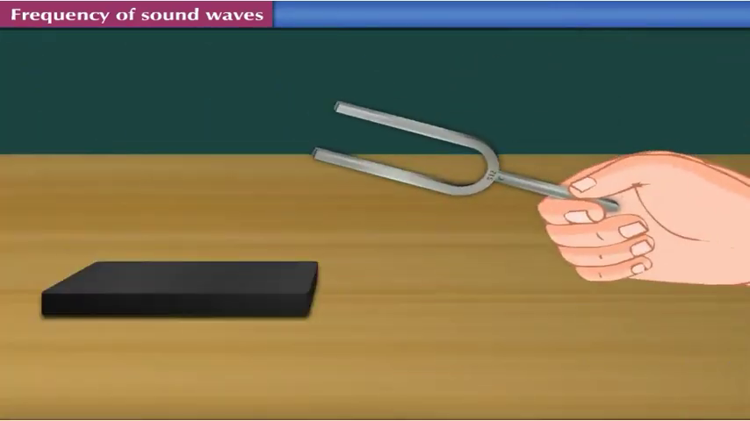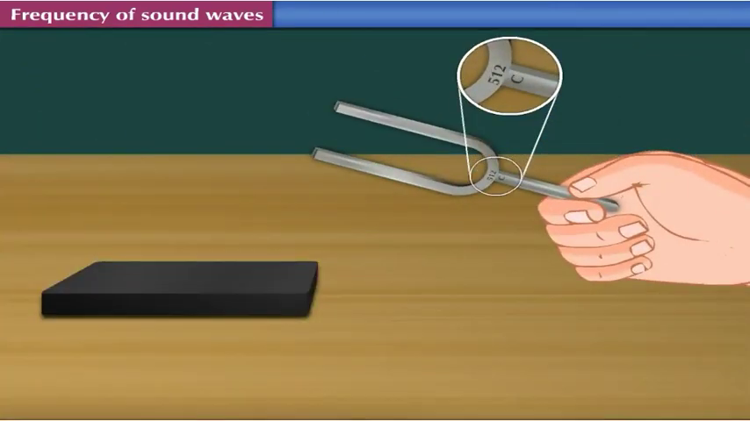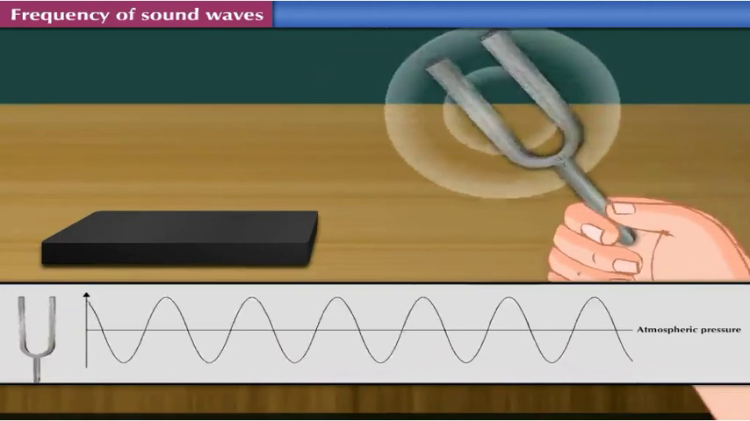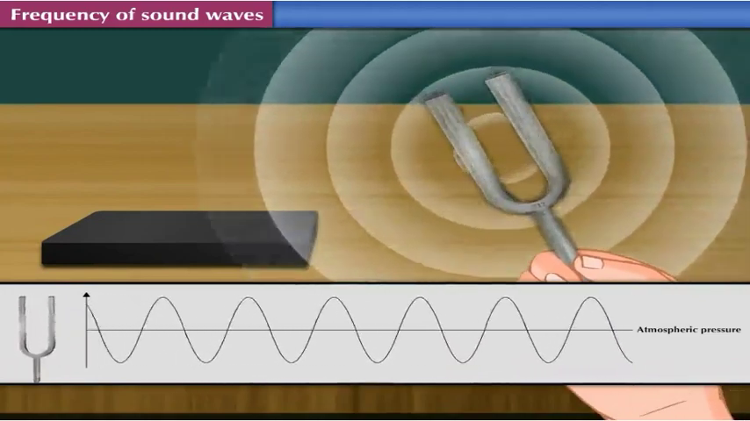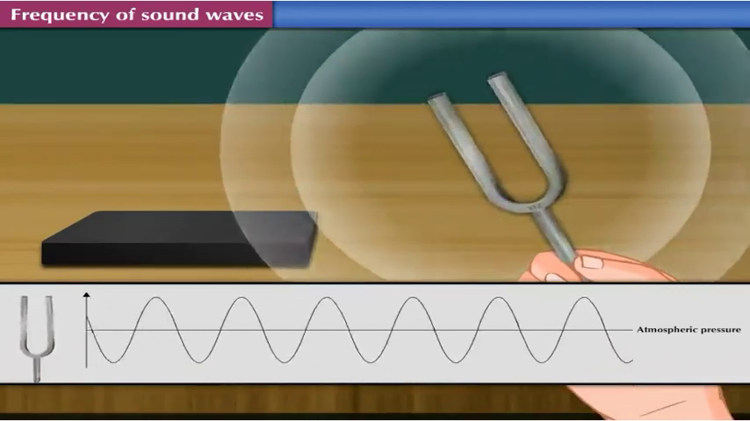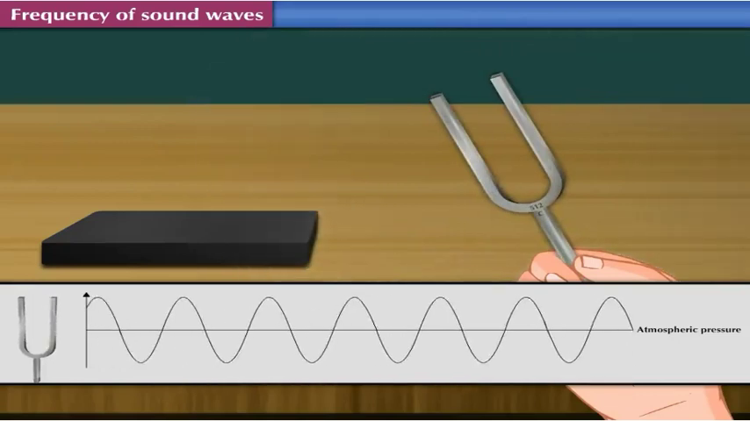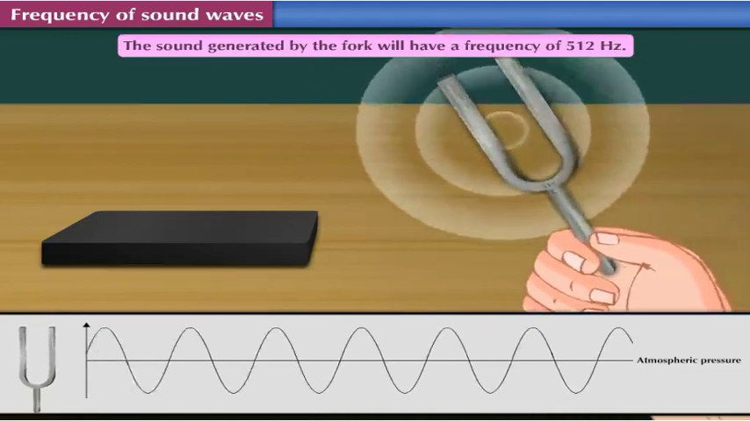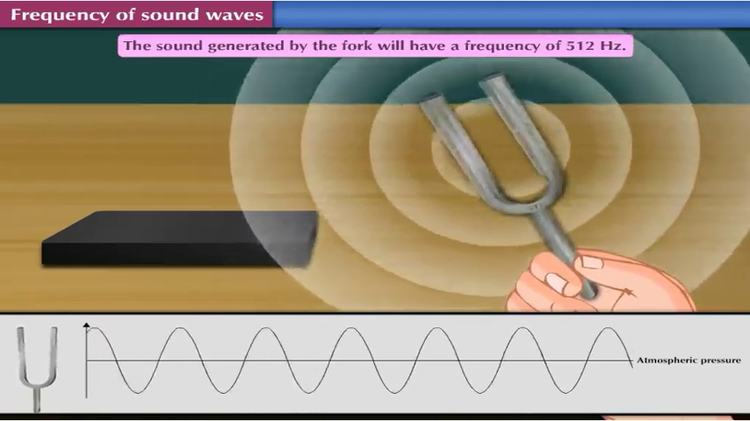A tuning fork having a frequency of 512 hertz is shown here. It means that the fork vibrates 512 times per second. These vibrations will set 512 cycles of compression and rarefaction in the air per second. Thus, the sound generated by the fork will have a frequency of 512 hertz.